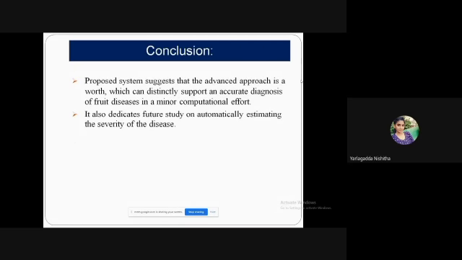Coming to the conclusion, we are taking this system as an advanced approach. It is an advanced approach because we can diagnose what the disease is. It may help some farmers to diagnose what disease is occurring there, and for that they can add other alternative things to get the plant in a healthy manner. It also has some advantages for those who can really utilize it, so that we can reduce some diseases of the plants or fruits which are occurring.